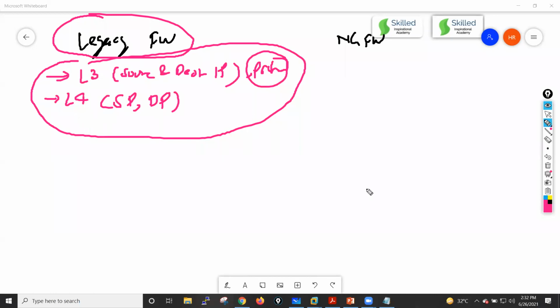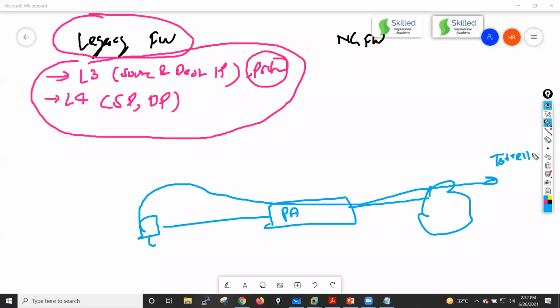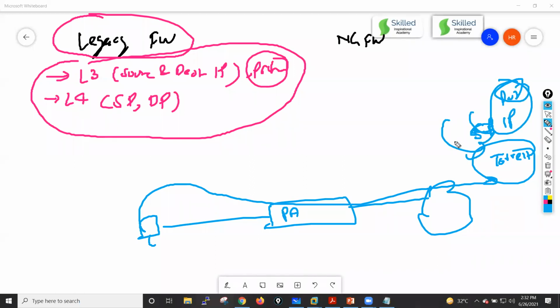Let's suppose you want control at the application level. You have your firewall, and this firewall is connected to the internet. You have one PC in your network. Now if this PC wants to access some kind of application, let's say torrent, then the thing is, in the case of torrent, the IP address and port number are not fixed. It will use dynamic IP addresses and port numbers, right?